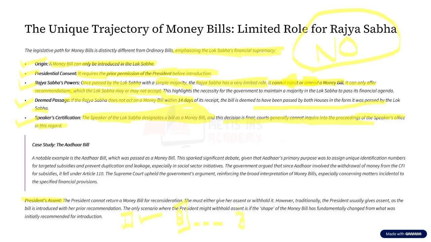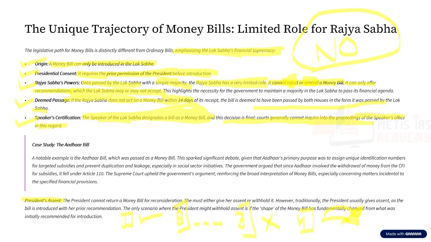Option number three, the president is rejecting the bill. The president is telling, no, I am not going to sign on this bill. Then we have option number four. The president sees the bill and says certain provisions are not proper, and the president sends the bill back to the parliament. So these are the four options that are present in front of the president when the bill is given for his or her approval. This happens in the ordinary bill.